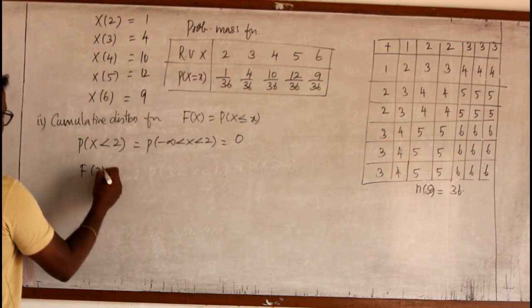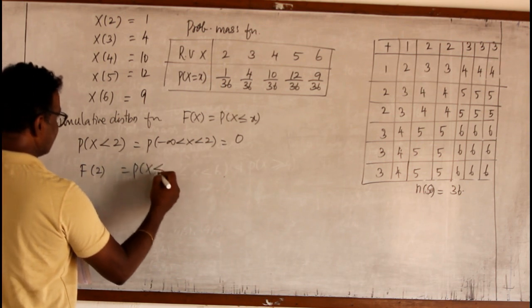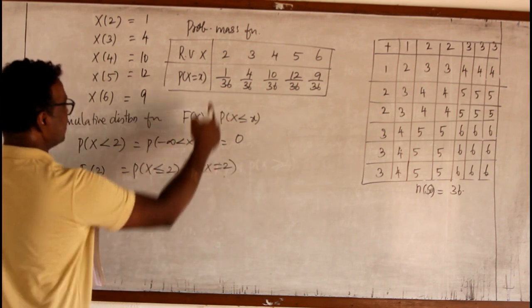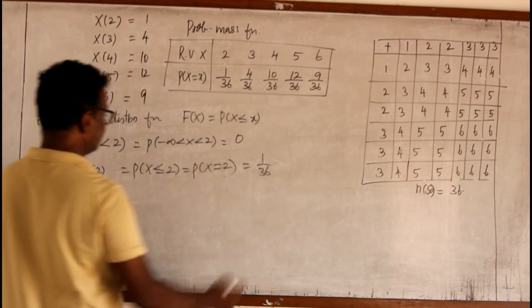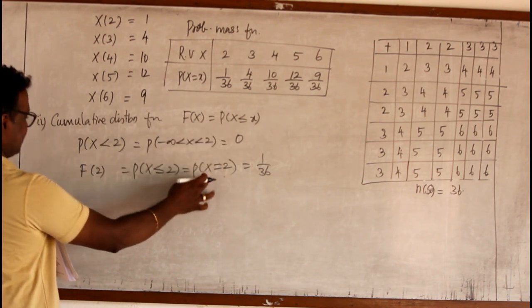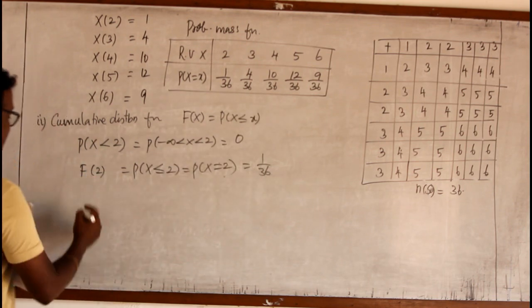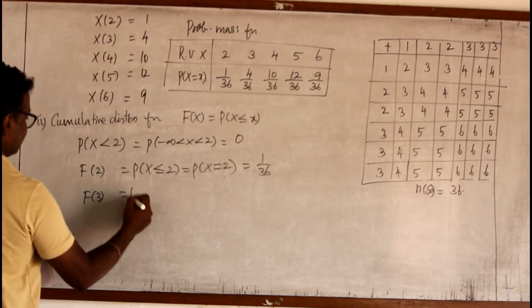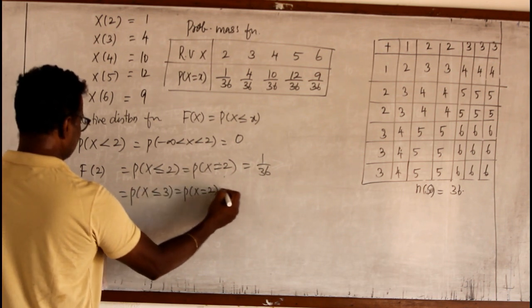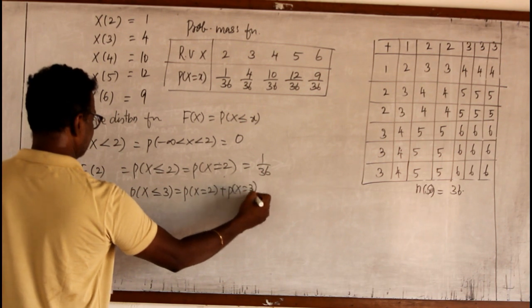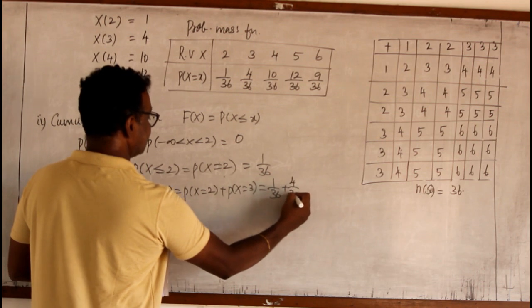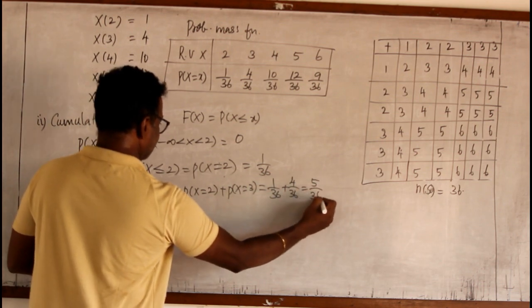Now F of 2, the formula is P of X less than or equal to 2. Only P of X equal to 2 occurs, and its probability is 1 by 36. So F of 2 is 1 by 36. Now F of 3 means P of X less than or equal to 3. That is P of X equal to 2 and P of X equal to 3, which is 1 by 36 plus 4 by 36. So the answer is 5 by 36.